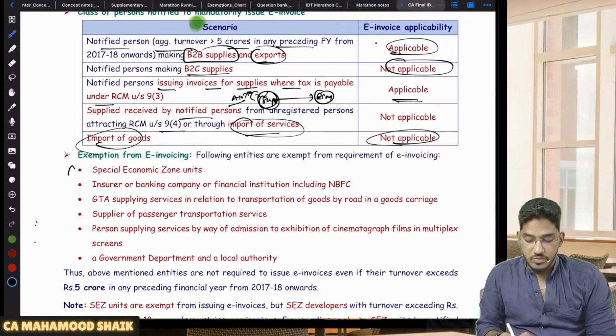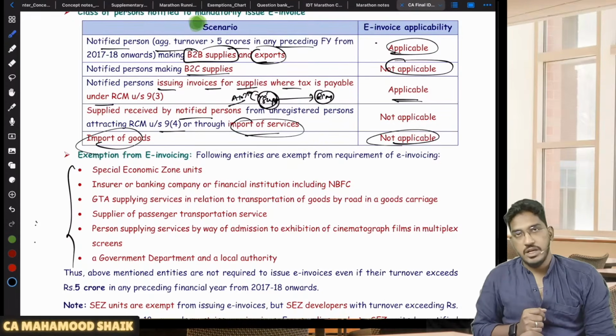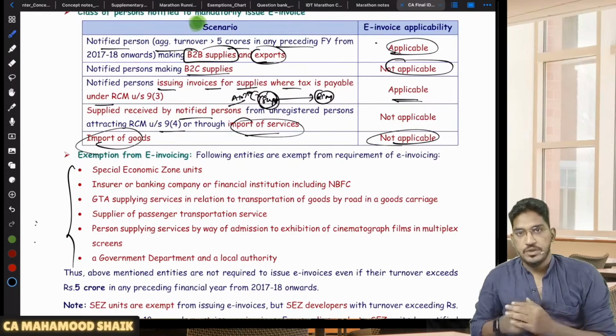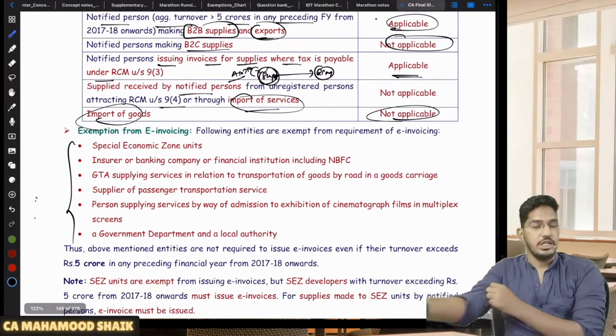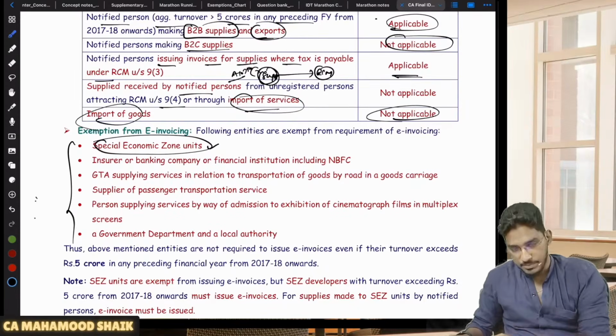And for some people, e-invoicing has been exempted, even though their aggregate turnover has exceeded 5 crores in any preceding financial year starting from 2017-18. Sir, who are these people who have been exempted from issuing e-invoices? SEZ units, very important. Only SEZ units, not SEZ developers.